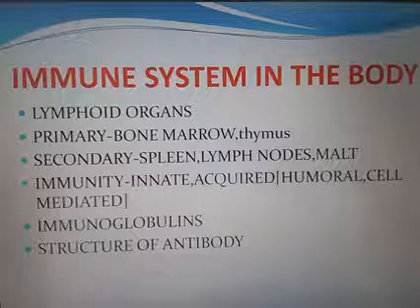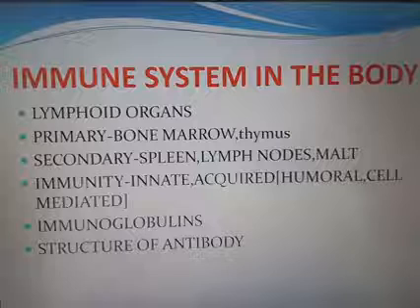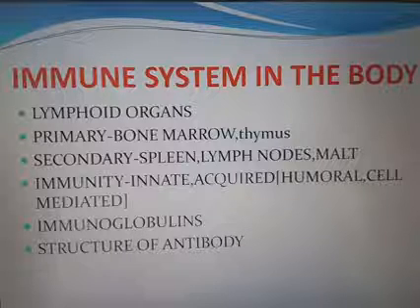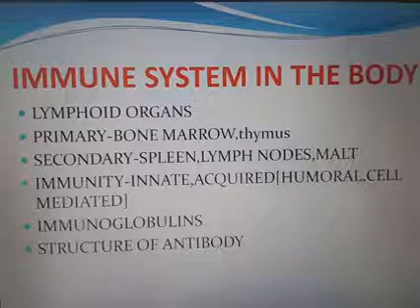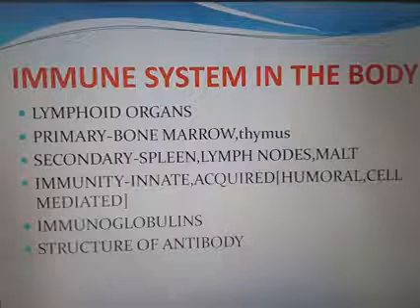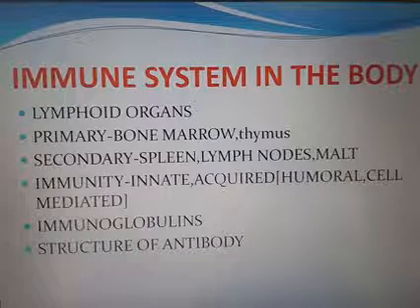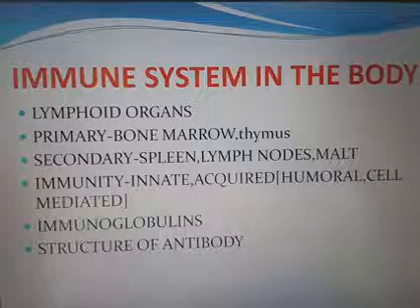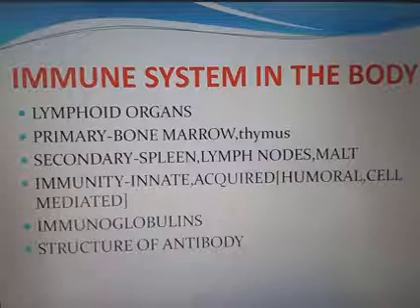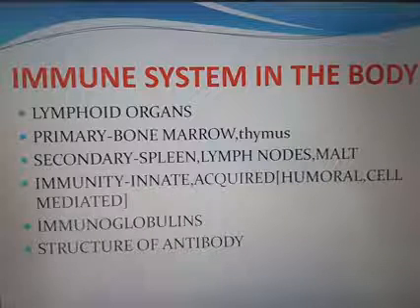In our body, there are four types of barriers preventing the entry of diseases. The four types which act as the innate immunity are the physical barrier, physiological barrier, cellular barrier, and the cytokine barrier. The next one is acquired immunity.